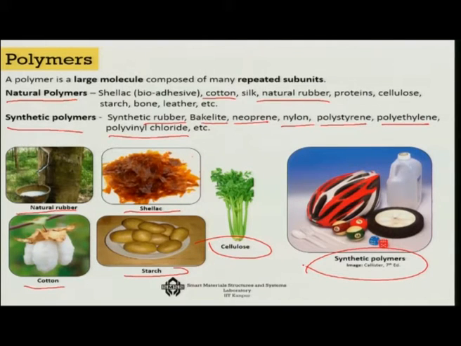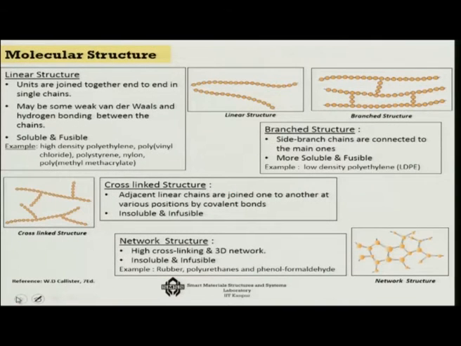Okay. So, that is as far as the origin of the polymer goes. Now, if you try to divide it in a different way, more like a fundamental point of view, then you can actually characterize polymers in terms of their molecular structure. So, that is something that is a little more advanced than dividing them in terms of the origin of the polymers.